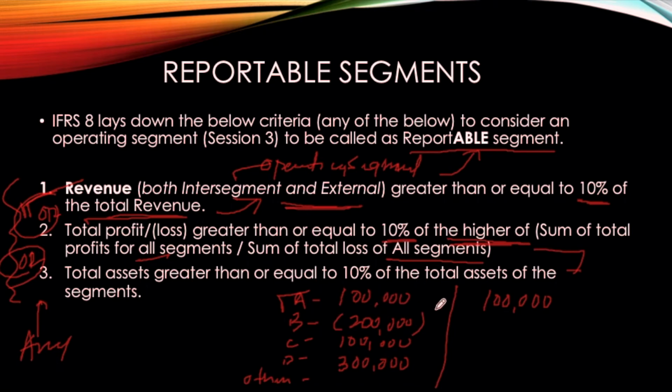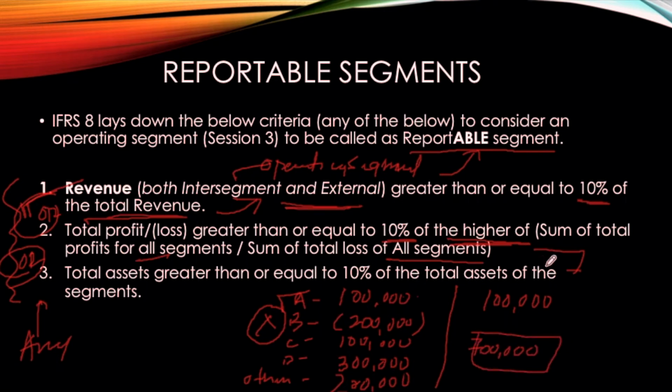And what is the sum of profits for all the other segments? Suppose this is 2 lakh. What is the sum of total profit of all the segments? Ignoring the loss, either I will take the profit or I will take the loss. As it is a profit, I will consider the sum of total profit. So this is 1 lakh, 2 lakh, 4 lakh, 7 lakh.